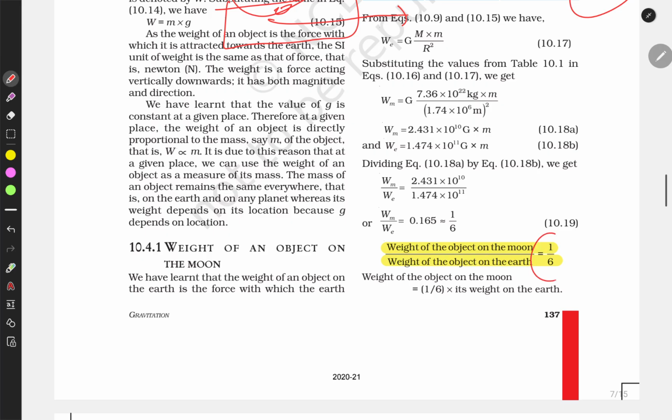And this is a comparison between the mass and weight of an object on the moon and the weight of the object on earth. The weight is 1 and the earth's is 6. Why is it so? Because the moon has a low gravitational attraction, which is 1/6 as compared to the earth.